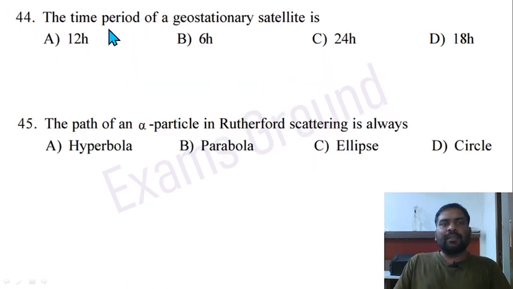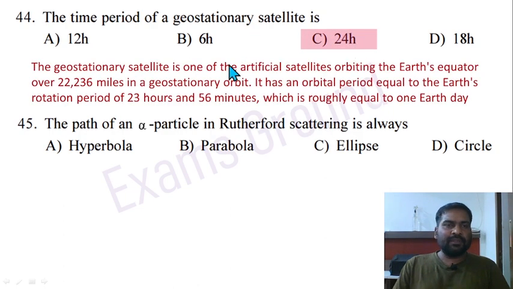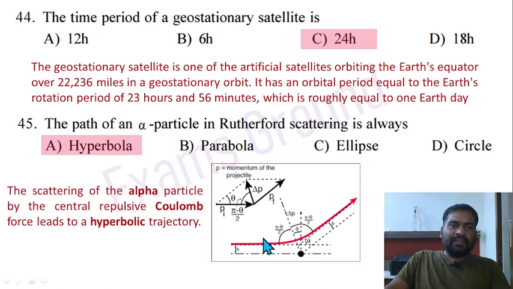Question 44. The time period of a geostationary satellite is... Option C is correct, 24 hours. It has an orbital period equal to the Earth's rotational period. Question 45. The path of an alpha particle in Rutherford scattering is always a hyperbola. This path is always a hyperbola.